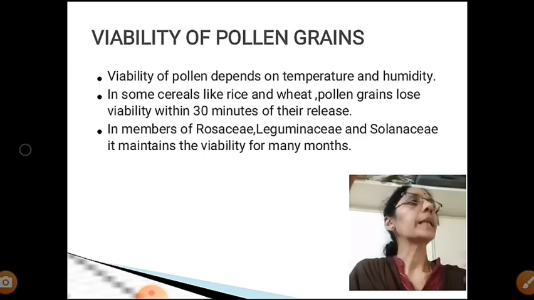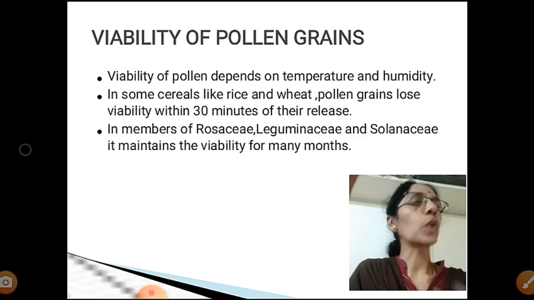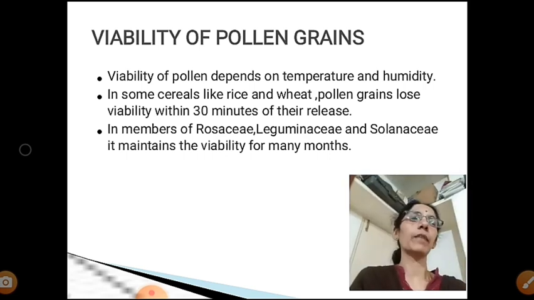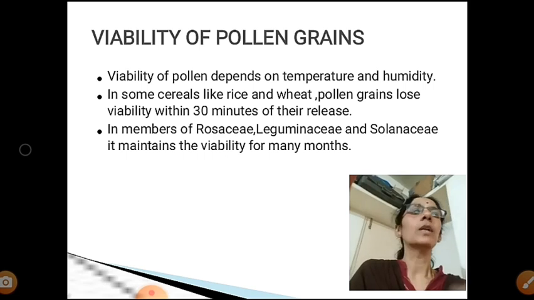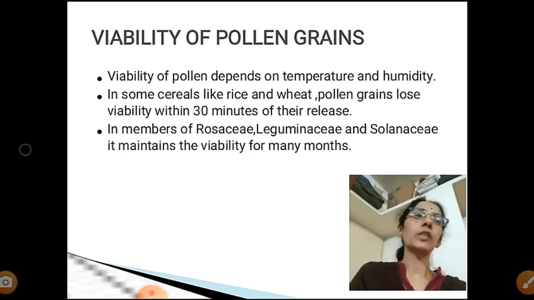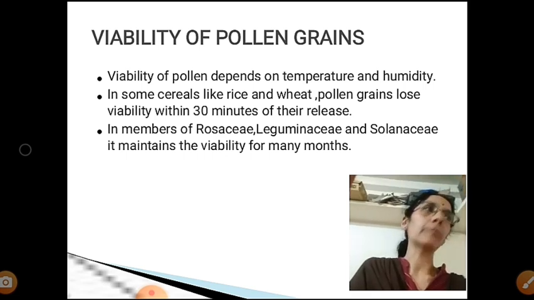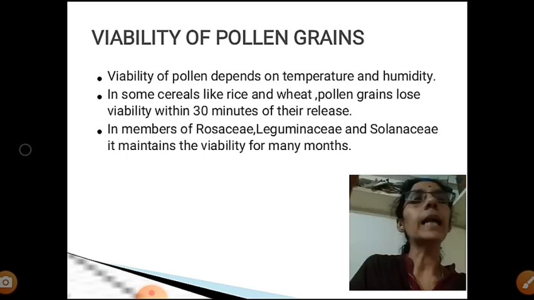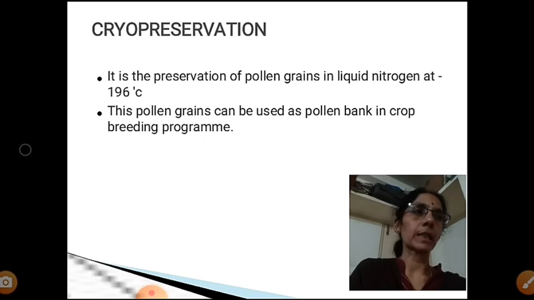But in case of Rosaceae, Leguminaceae and Solanaceae families, the pollen grain remains viable for many months even. The viability of the pollen mainly depends on two factors: temperature as well as humidity. Even then, in rice and wheat it is viable only for 30 minutes, but in Rosaceae, Solanaceae and Leguminaceae it remains viable for many months.